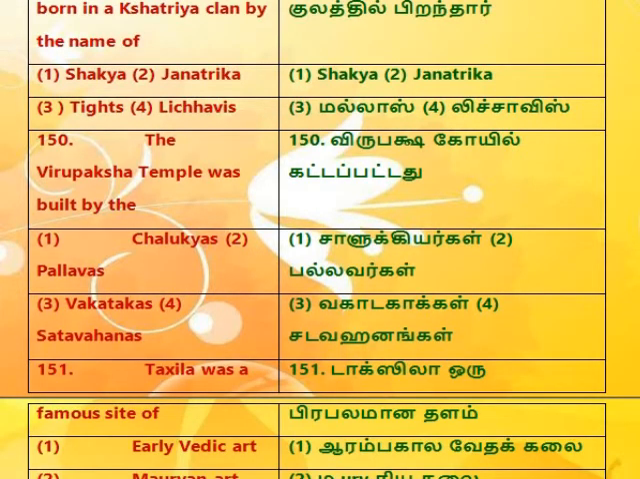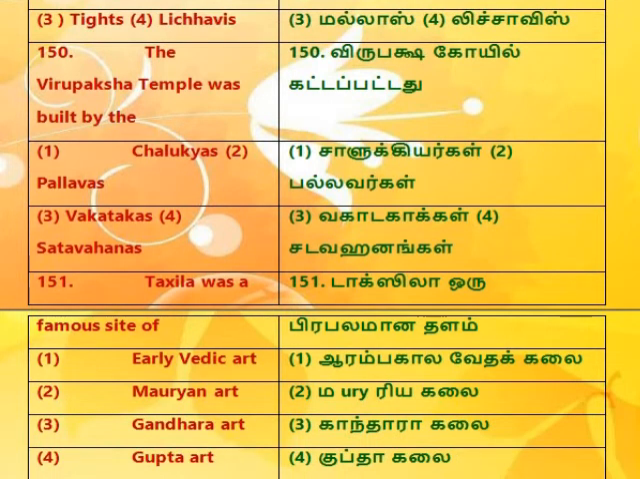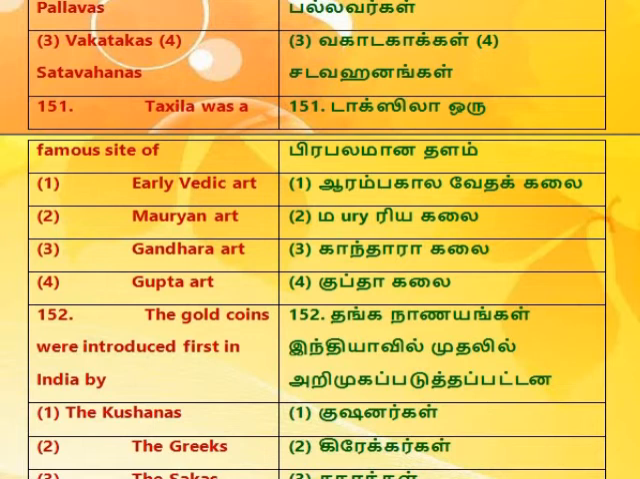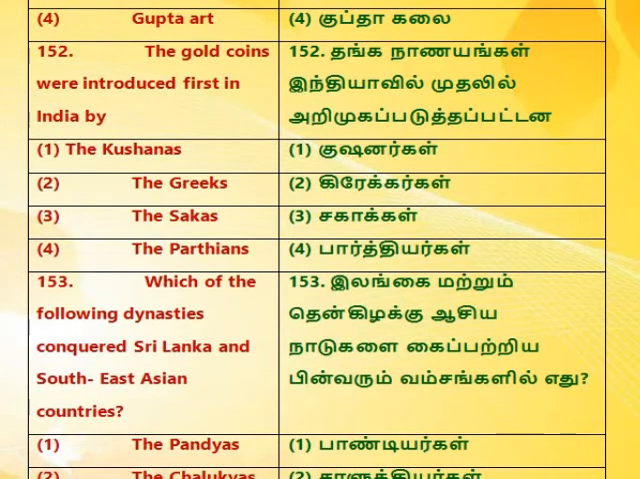150. The Virupaksha temple was built by the 1. Chalukyas. 2. Pallavas. 3. Vakatakas. 4. Satavahanas. 151. Taxila was a famous site of 1. Early Vedic art. 2. Mauryan art. 3. Gandhara art. 4. Gupta art. 152. The gold coins were introduced first in India by 1. The Kushanas. 2. The Greeks. 3. The Sakas. 4. The Parthians.